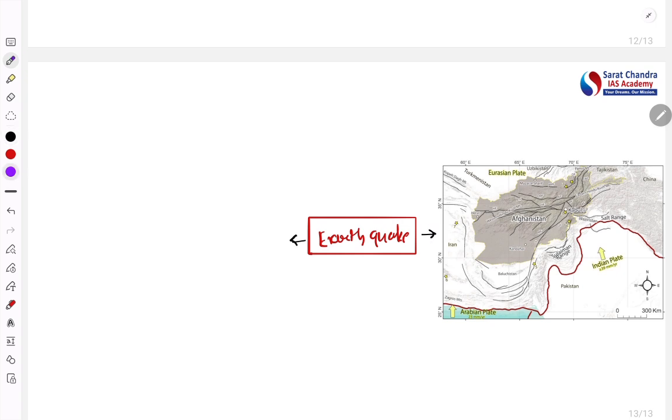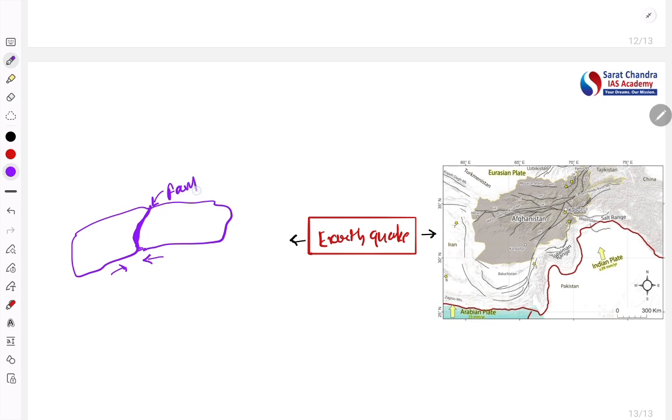What is an earthquake basically? When there are two plates converging towards each other, or moving around each other, the region is called the fault.